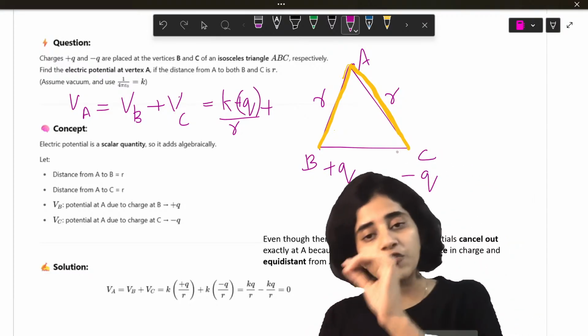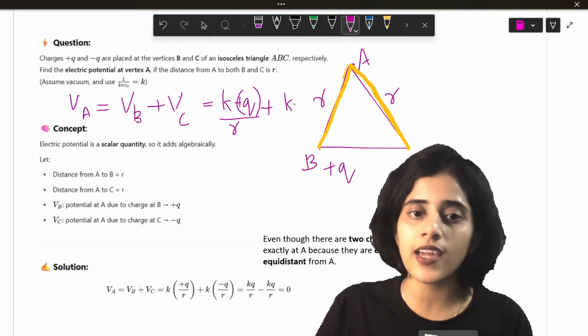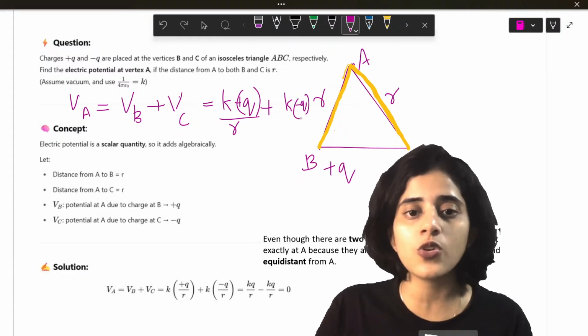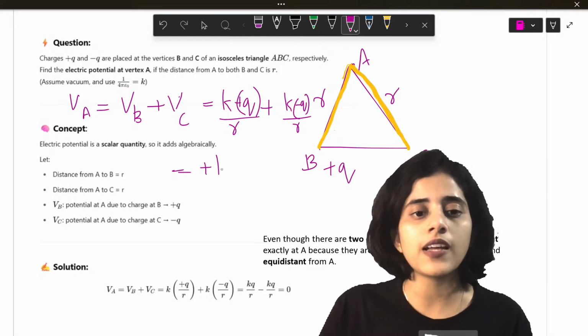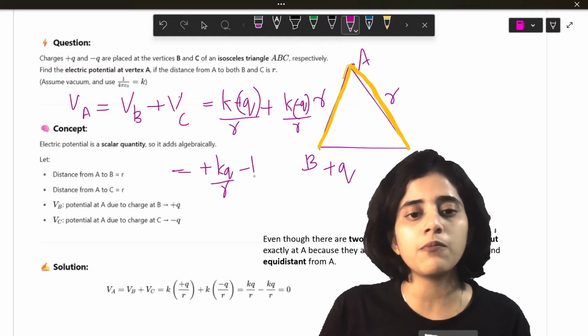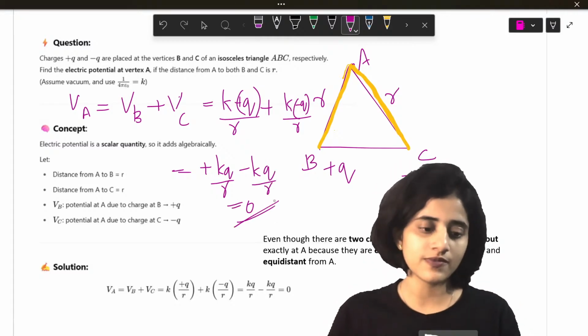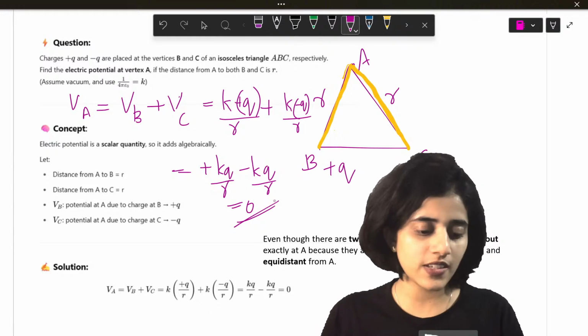Plus, what is the potential of C with respect to A? K minus Q by R. Now, when you do the math, this is what? Plus KQ by R minus KQ by R, it's going to be 0. Isn't it? It's going to be 0.